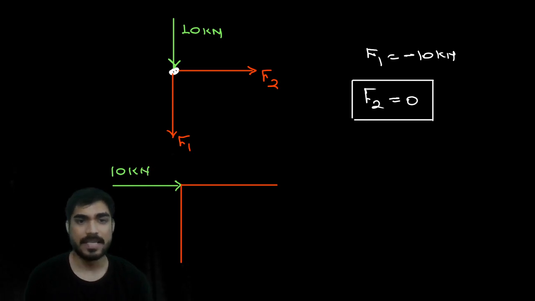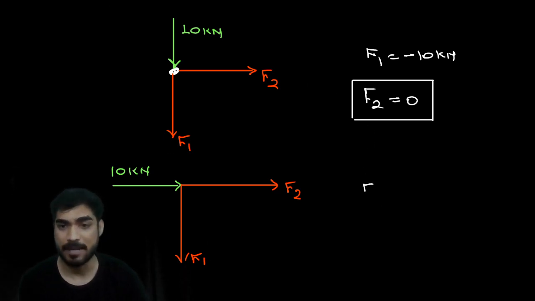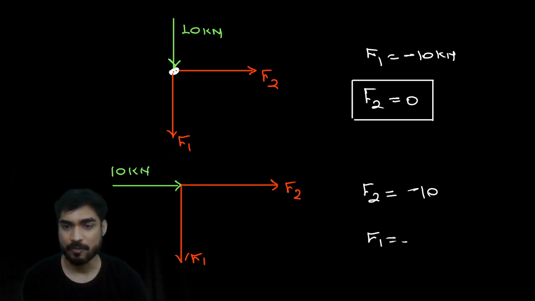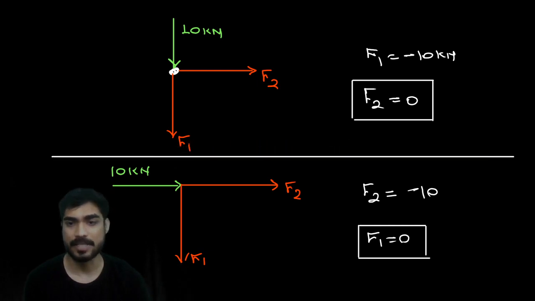This time F1 will be 0. This time F2 will be minus 10 and F1 will be 0. Right? Is it clear to you? Yes? Very good. So do you understand, beta?